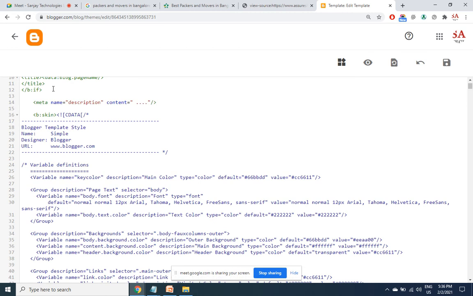Immediately after the title, you can place it. Type the keyword you are targeting for the entire website in 2 lines. Every page will have that same meta description, because this code is common for every page within the website. But if you are targeting only one main keyword for the entire website, then this will do, no problem.